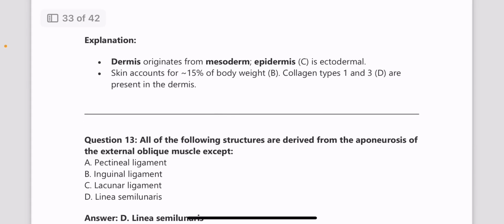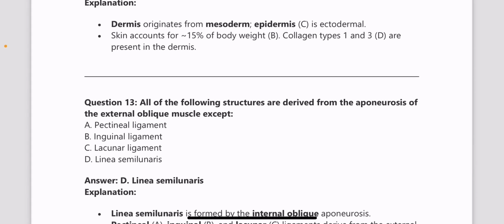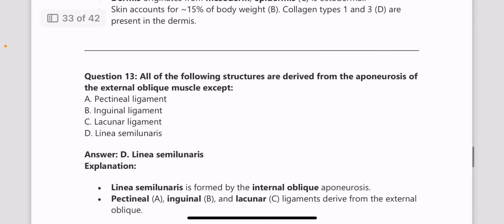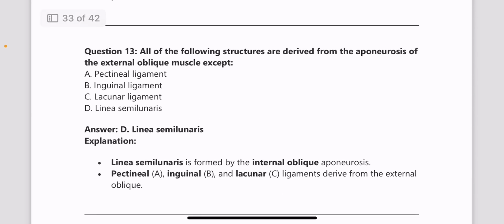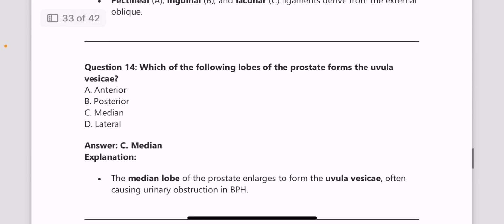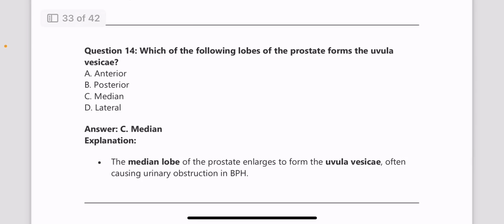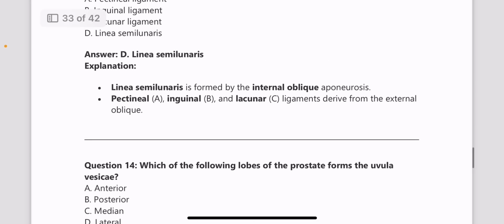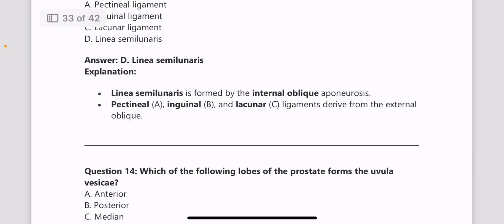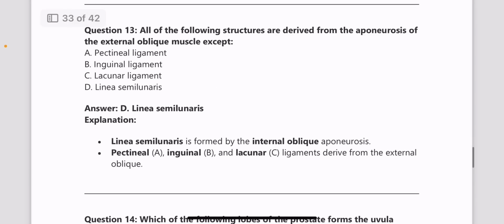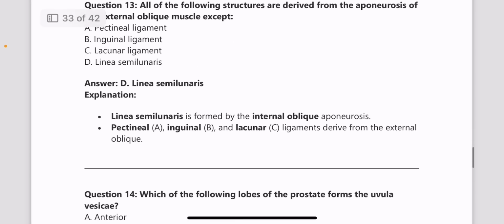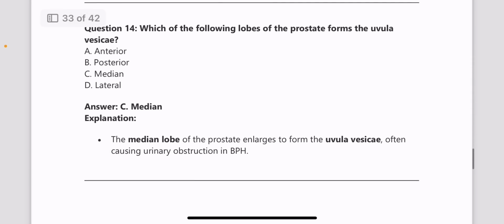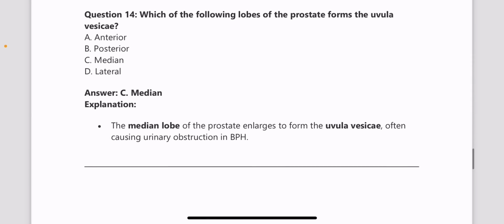Next question, all of the following structures are derived from the aponeurosis of external oblique muscle except linea semilunaris, because it is formed from the internal oblique aponeurosis. And inguinal canal and the related fascias and the muscles are very important. The boundaries, everything is very important, and the structures which develop from these muscles and aponeuroses are also very important. Please go through them.